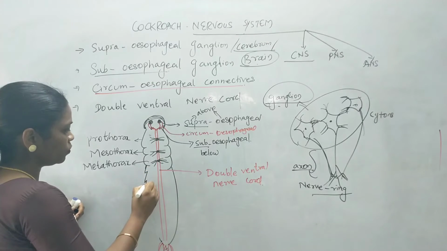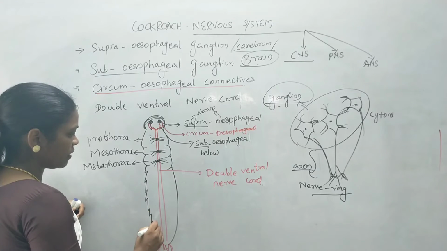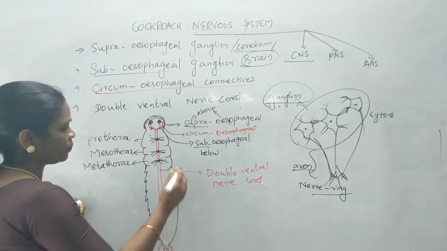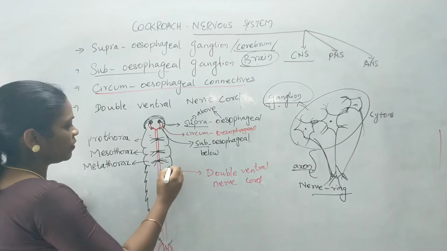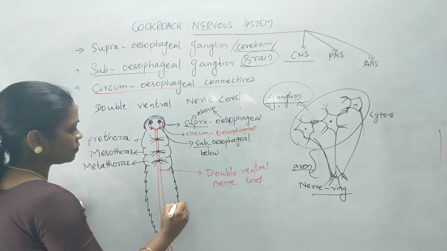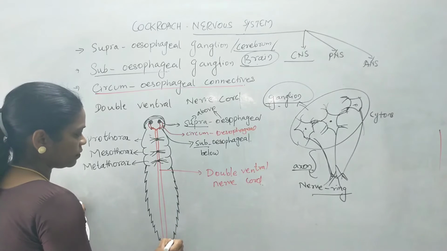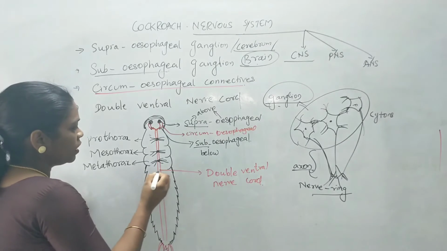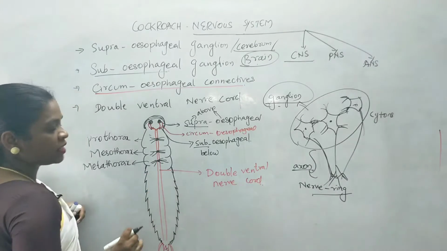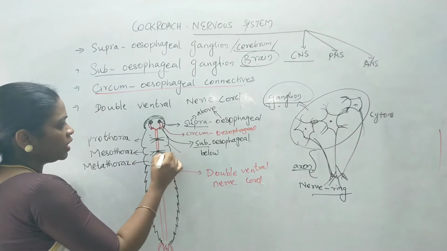1, 2, 3, 4, 5, 6, 7, 8, 9, 10. So on this region also you can find 10 segments. Each abdominal segment, okay, and the thoracic segments have 3 ganglions.